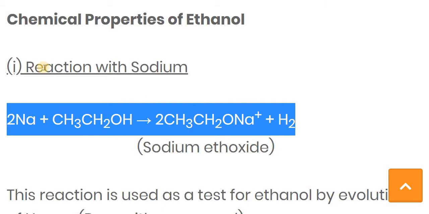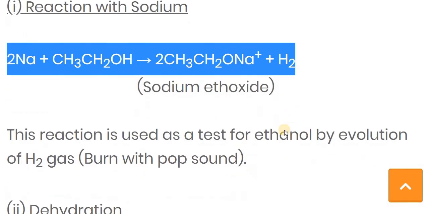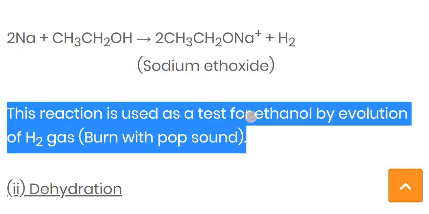The first chemical reaction of ethanol is the reaction with sodium. The sodium reacts with the ethanol and forms sodium ethoxide, and along with that hydrogen gas is released. This reaction is used as a test for ethanol by the evolution of hydrogen gas.